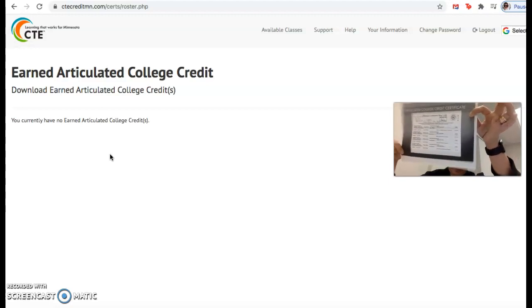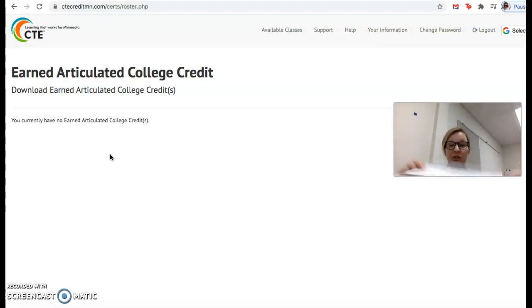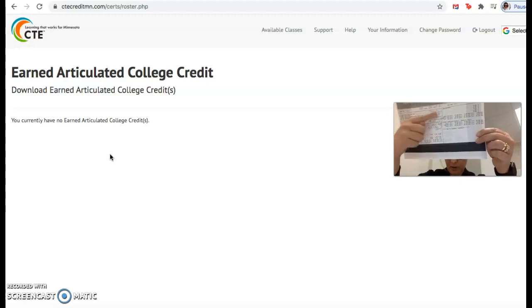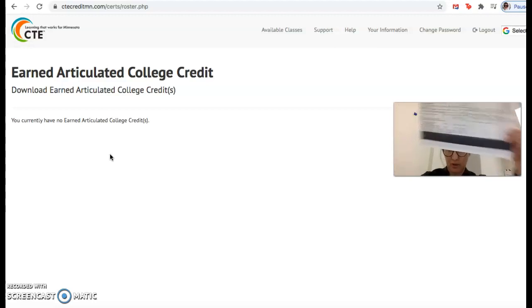This is what you need to bring with you to the college, as well as, again, here is the St. Paul College transcript and what it looks like. If you brought in the credit here as well, if you received the full 16 credit, it's going to say it right here on the transcript. Okay? If you have any questions, let me know right away.